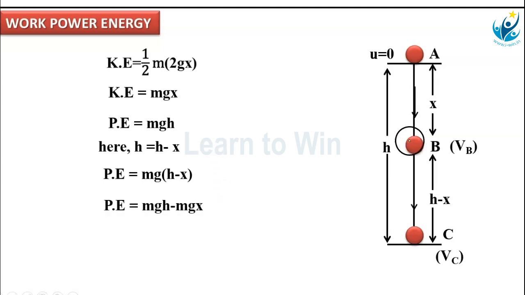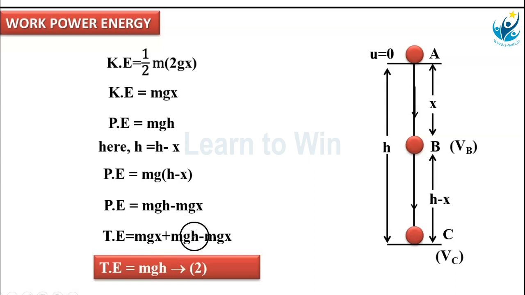What is kinetic energy at B point? mgx. What is potential energy at B point? mgh minus mgx. Then the total energy at B point is kinetic energy mgx plus potential energy mgh minus mgx. The mgx cancels. Total energy at B point is mgh. That is taken as equation number 2. What is this? Total energy at B point, that is mgh. Total energy at A point is also mgh, equation 1.